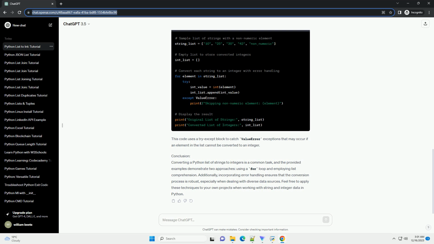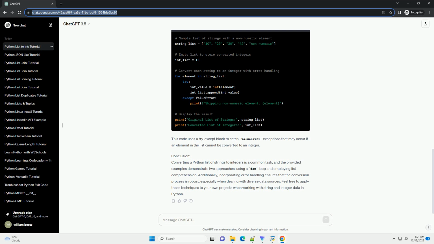Step 2. Using a for loop for conversion. The most straightforward way to convert a list of strings to integers is by using a for loop. Here's a simple example. This code snippet iterates through each element in the string_list, converts it to an integer using the int function, and appends the result to the int_list.